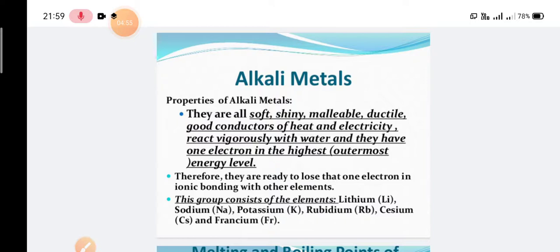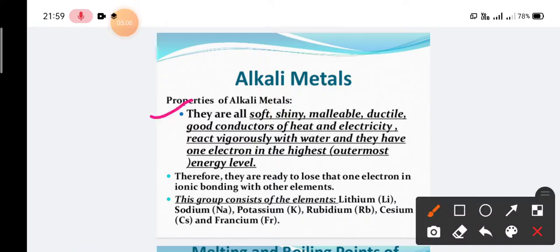We can call the alkali metals soft and shiny metals. They are all soft, shiny, malleable, ductile, good conductors of heat and electricity. They react vigorously with water and they have one electron in their highest energy level.